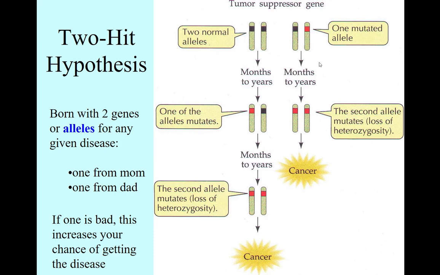So here's the deal. Two boys are born. They're healthy-looking kids. One has two healthy P53 alleles. One has one mutated P53 allele. He doesn't know it because we don't test for that, okay? So there's people in this room, or in the classroom, I should say, who probably have a mutated P53 allele, but we don't test for that. We could, but we don't.